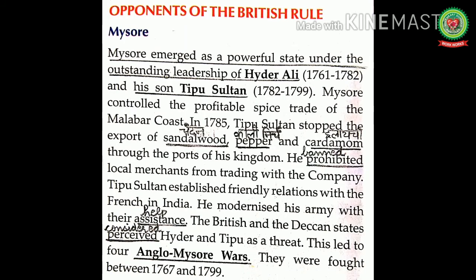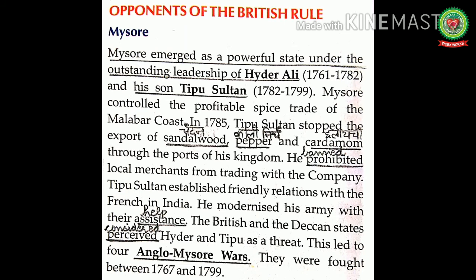Now, let us read and discuss about opponents of the British rule. The company resorted to direct military confrontation when it saw a threat to its political or economic interests. This can be illustrated with the case of the southern Indian state of Mysore, that is in Karnataka. Mysore emerged as a powerful state under the outstanding leadership of Hyder Ali from 1761 till 1782 and his son Tipu Sultan from 1782 till 1799.